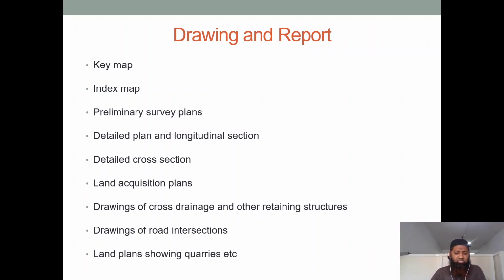Drawing of road intersections, where do we require intersections? That depends on the traffic count coming from different places. So even drawings of those intersections are also required in detail. Land plan showing quarries also. Even plans showing quarries available nearby are needed here. So all these are the things which are very much needed before coming up with a good highway alignment.